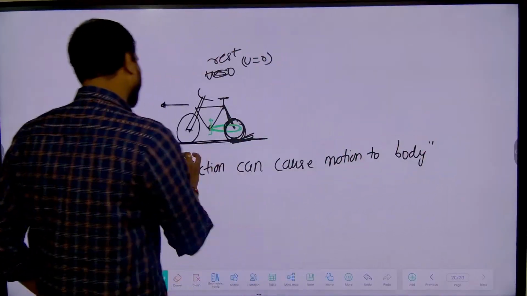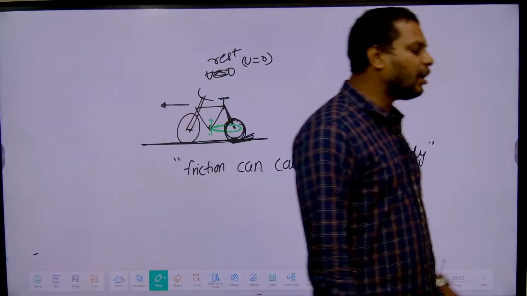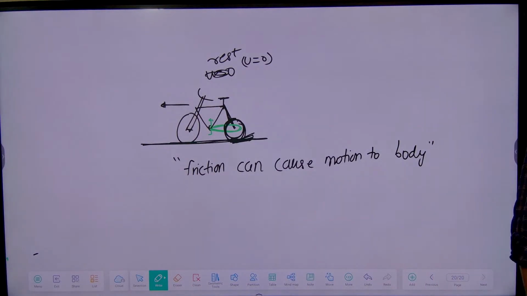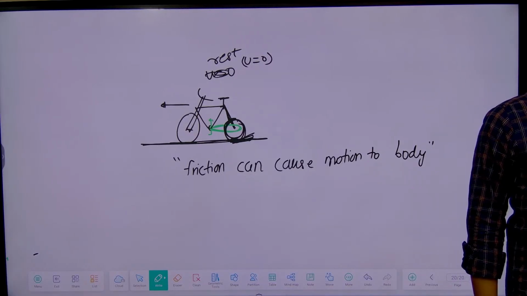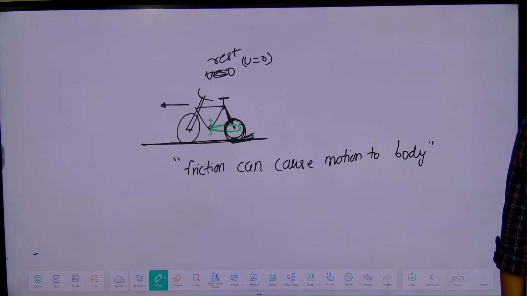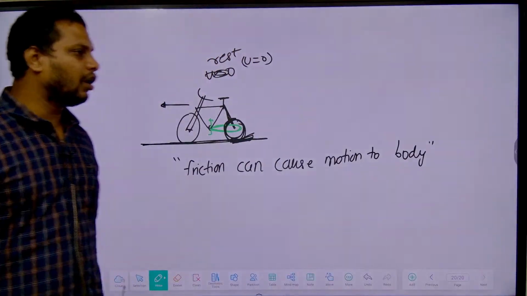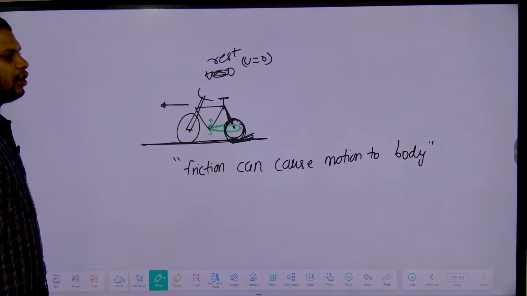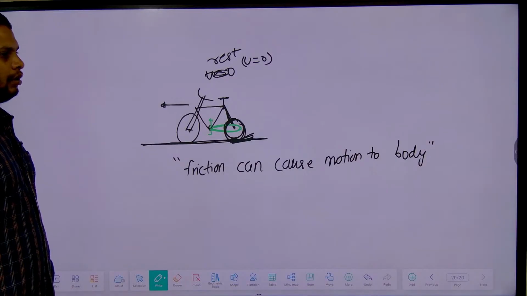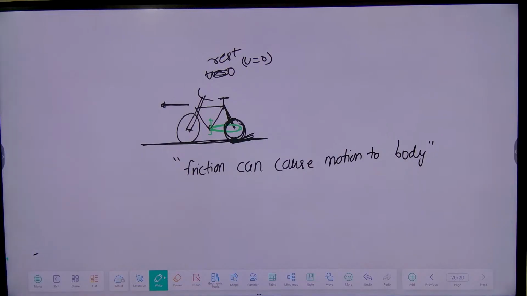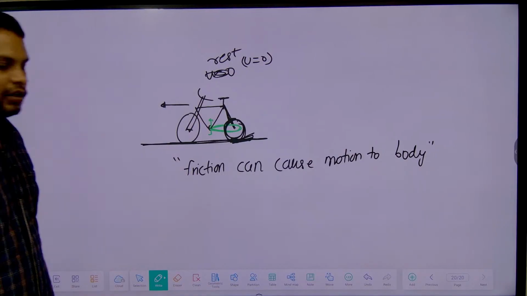So write down the next point. Friction not only opposes the motion, but also causes the motion of a body. Friction not only opposes the motion of a body, but also it causes the motion of a body.